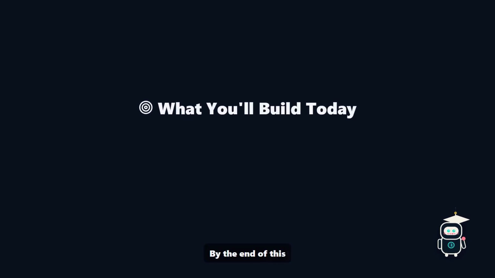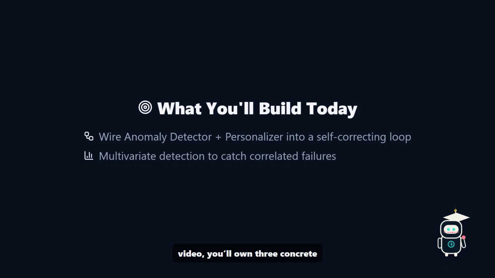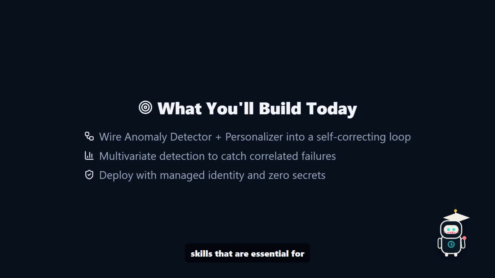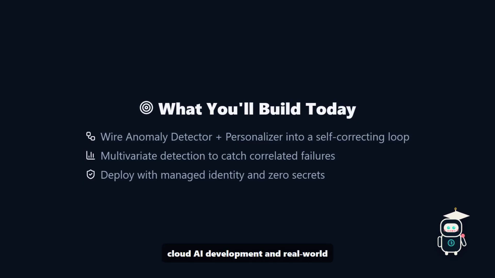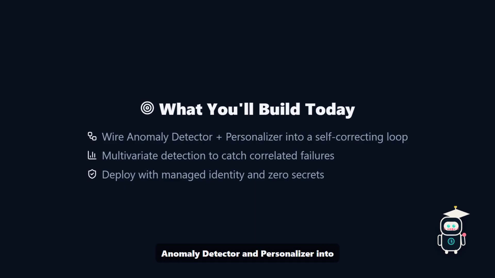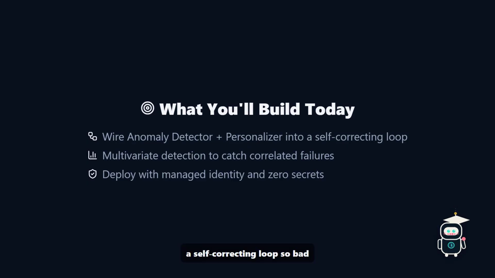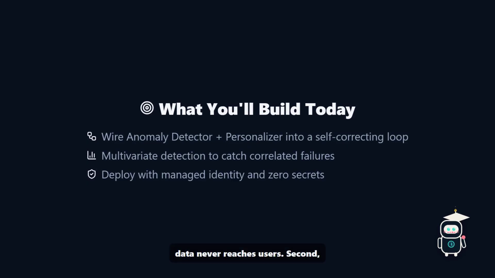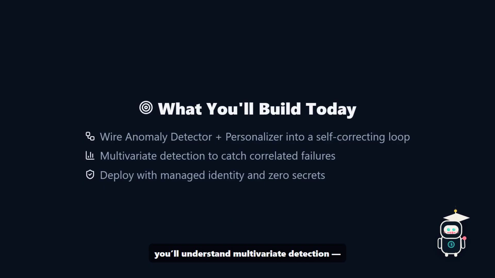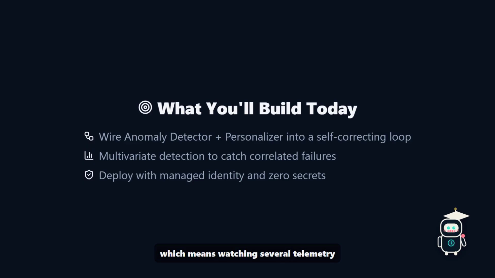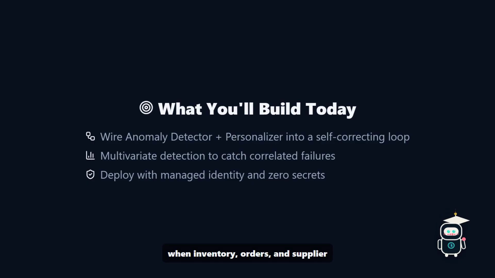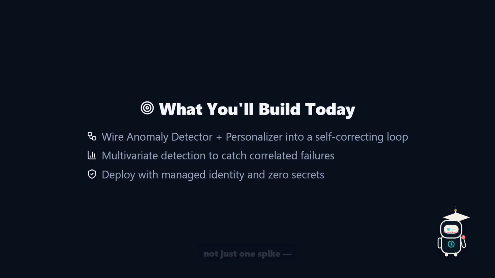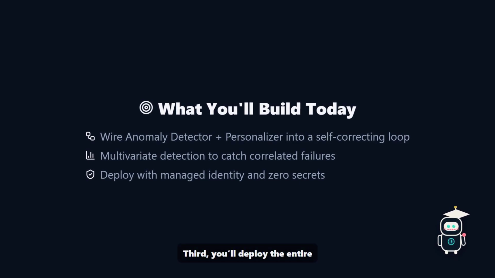By the end of this video, you'll own 3 concrete skills that are essential for cloud AI development and real-world systems. First, you'll wire Azure Anomaly Detector and Personalizer into a self-correcting loop so bad data never reaches users. Second, you'll understand multivariate detection, which means watching several telemetry streams together so you catch when inventory, orders, and supplier freshness all break at once, not just one spike, and why it exposes failures that static thresholds miss completely.